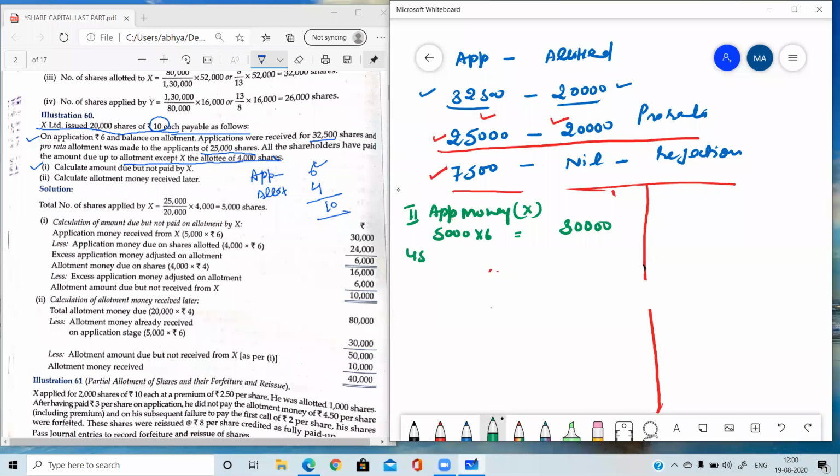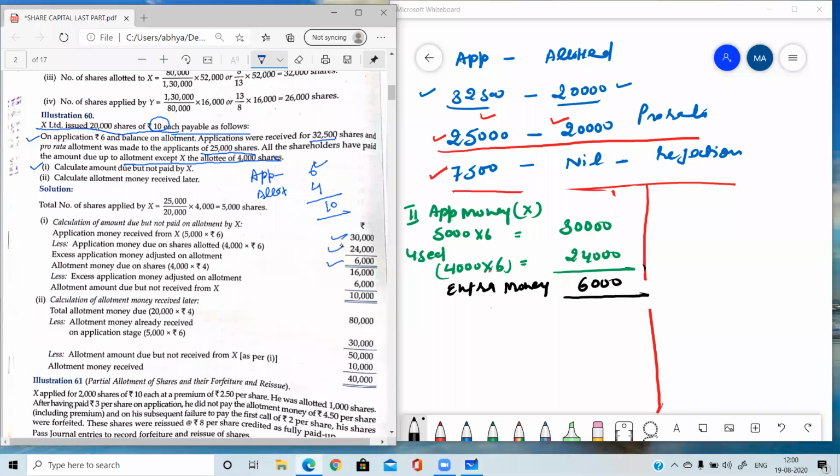But the money used: he was allotted only 4,000 shares. So the money used of X was only 4,000 into 6, which is 24,000. Now what is the extra money which X has given along with the application? That is 6,000 rupees. Very good. This 6,000 rupees, this step I have done.